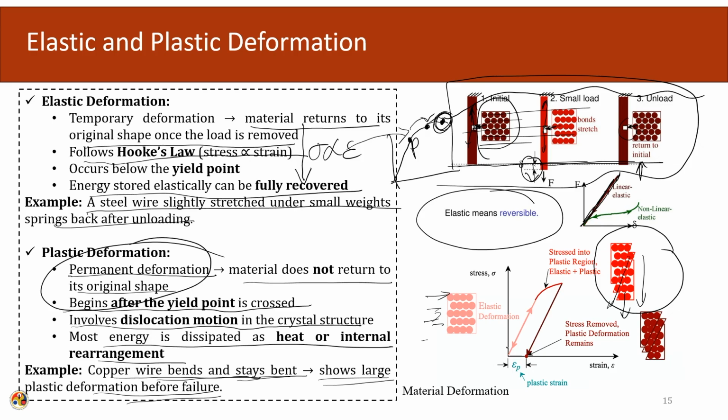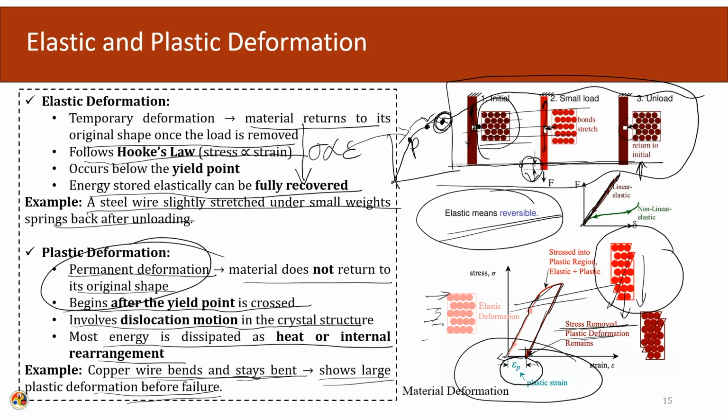Here we can see we have started loading a structure. After it crosses into the plastic region, there is an elastoplastic deformation occurring, and once it returns, it does not return to its original shape. So, there is a residual permanent strain occurring here. Even if the stress is removed, there is a permanent deformation. This region is known as the plastic region. So, the elastic region is simply reversible, while in the plastic region permanent deformation has occurred.